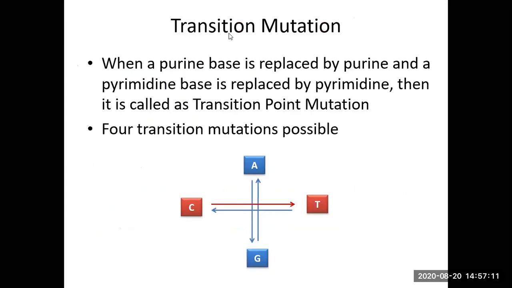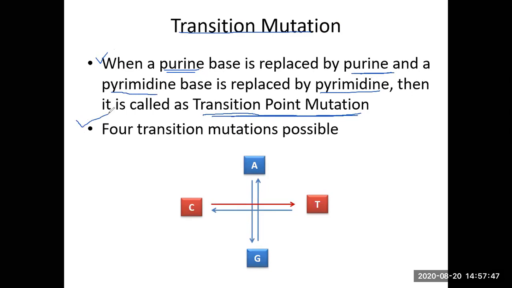This is transition mutation. So when a purine, now you understand what is meant by purine and what is meant by pyrimidine, is replaced by a purine, or a pyrimidine for that matter is replaced by a pyrimidine, then this type of substitution mutation is called transition point mutation.